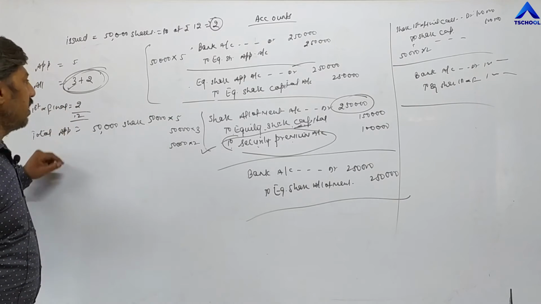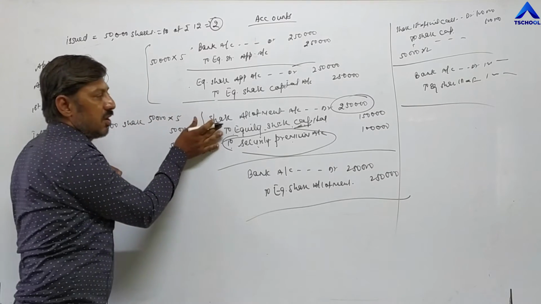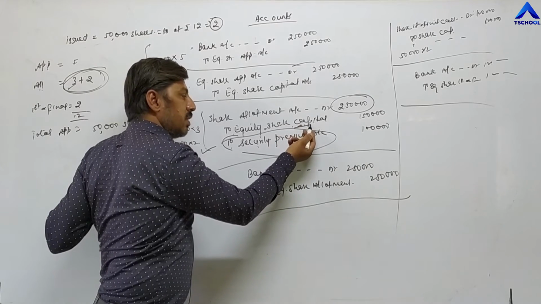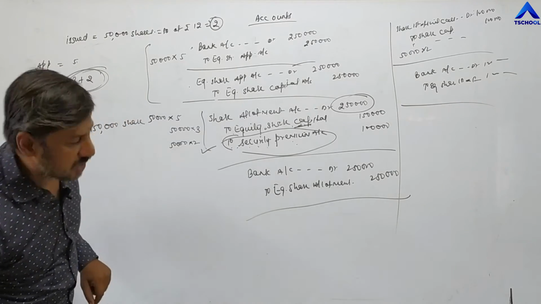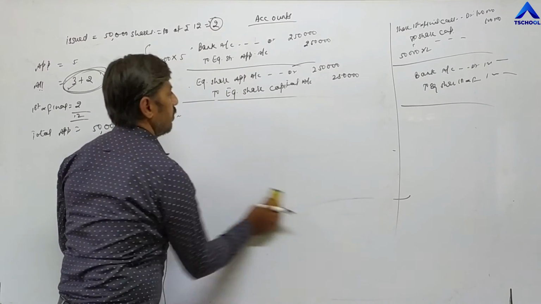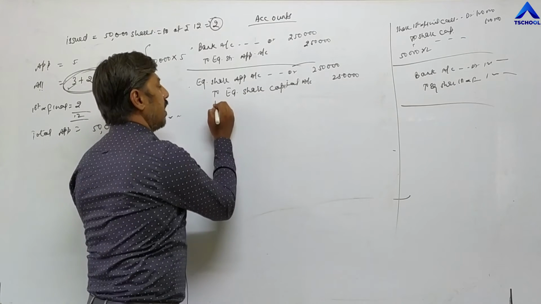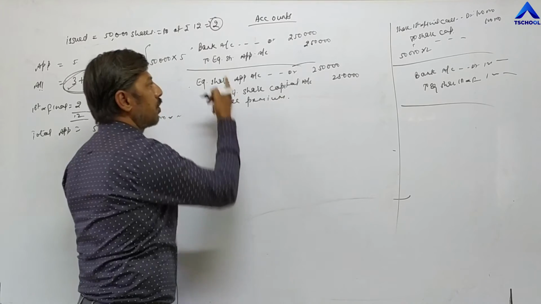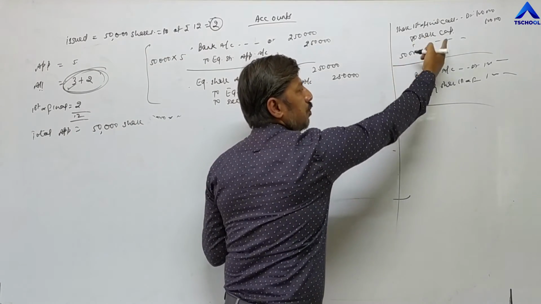Once again, if premium is demanded at the time of allotment, in the first entry of allotment, meaning the first entry where we are writing equity share capital, there we have to show to security premium. If this premium is demanded at the time of application, then we have to write like this: equity share application account debit to equity share capital and to security premium. So along with capital we have to write security premium, not in the bank entry, but where we are writing to share capital.